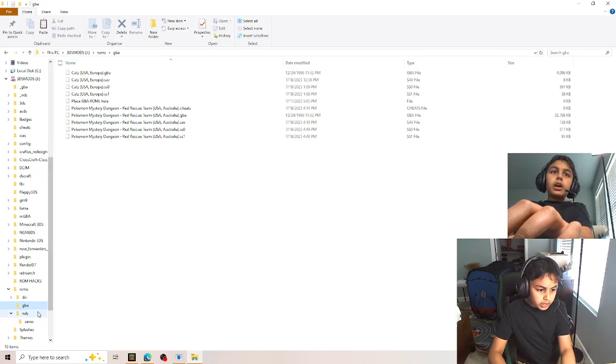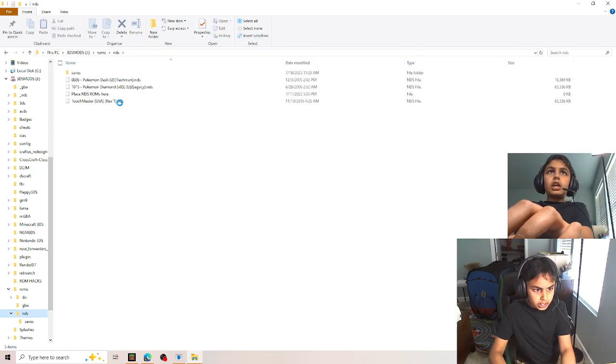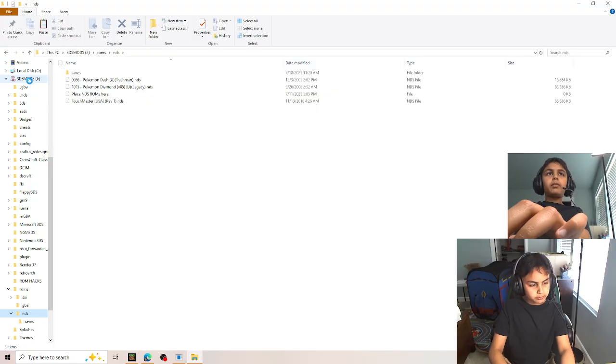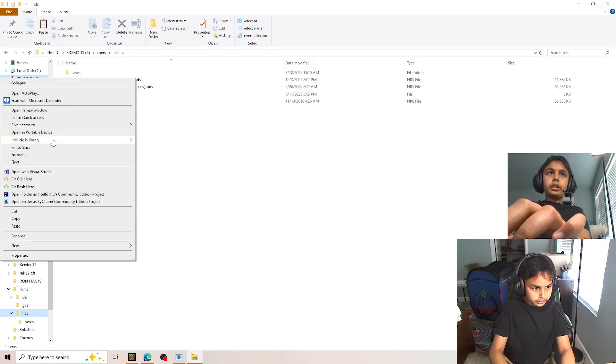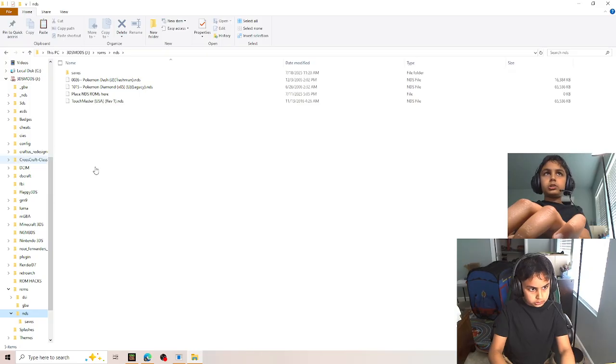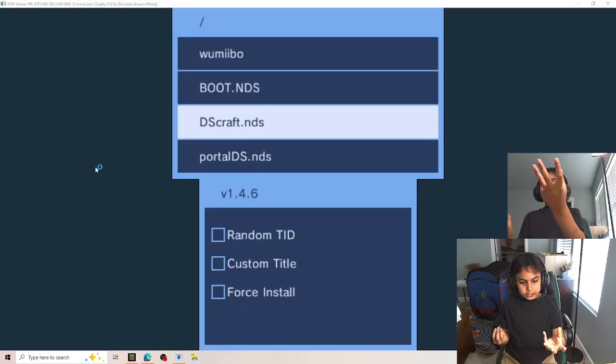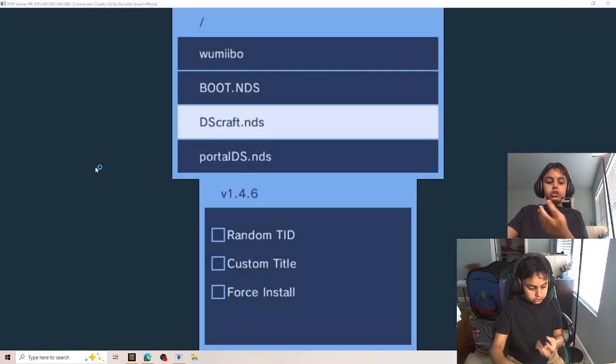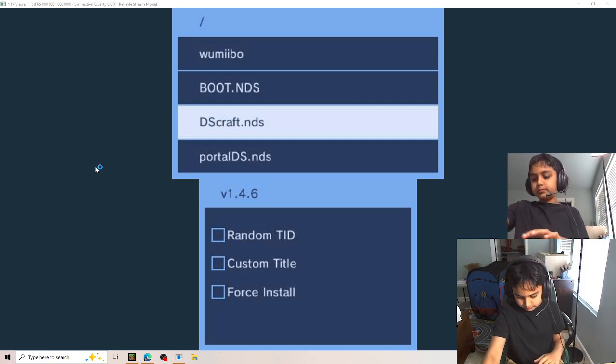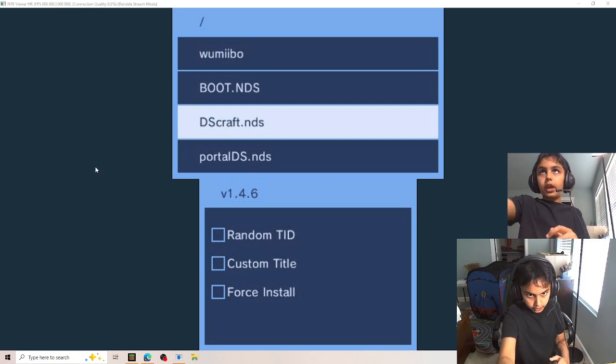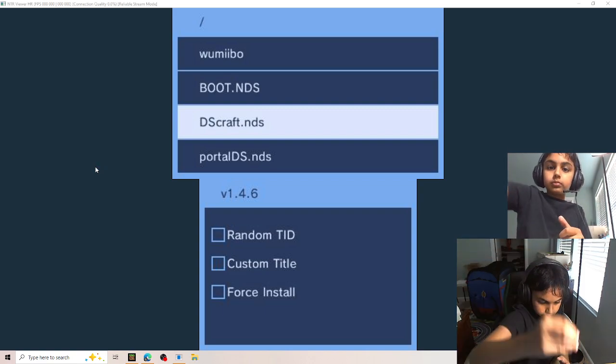And then once you have your game in, you're going to want to eject your SD card by right-clicking on this thing and clicking eject.